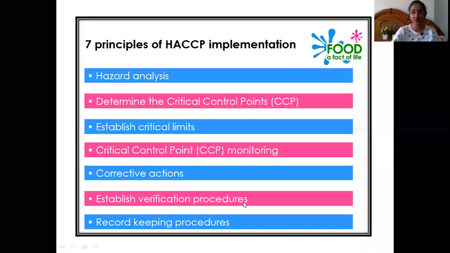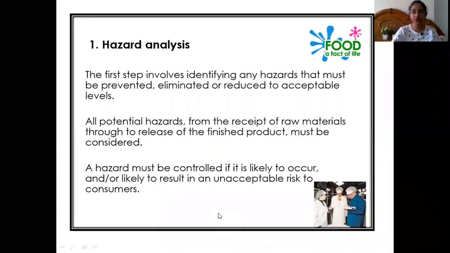All the procedures have to be validated. Record keeping procedures, record keeping of each and every step during the food chain production, is also very important. Now we will go into the details of it, each one by one. All the 7 principles we'll be studying in detail.